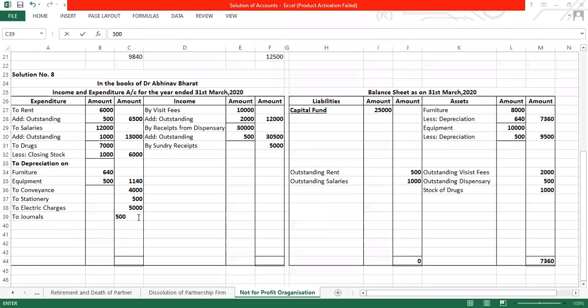Then they have told you drawings मतलब क्या? Of course, yes, he has made something. बाबा घर पे तो लेके जाना है ना उसको. So he is doing drawings of 15,000. So that I am reducing it. So his capital becomes 10,000. But I'll write it in inner column because he will get some surplus or deficit that we are going to consider it. ठीक है. उसके बाद balance carried down है, that is cash at bank or cash in hand. So I'll write only cash balance. We don't know whether it is a cash account or a bank account. 2,000.